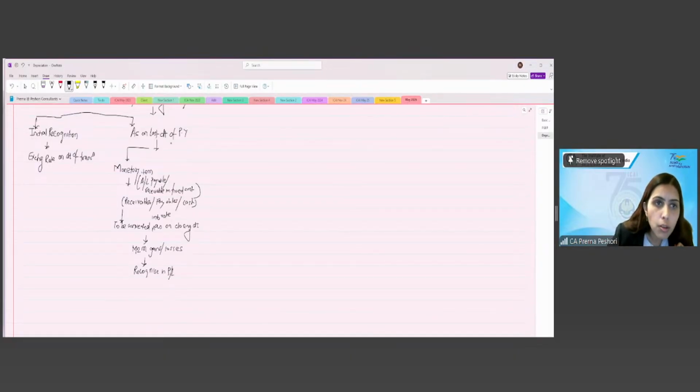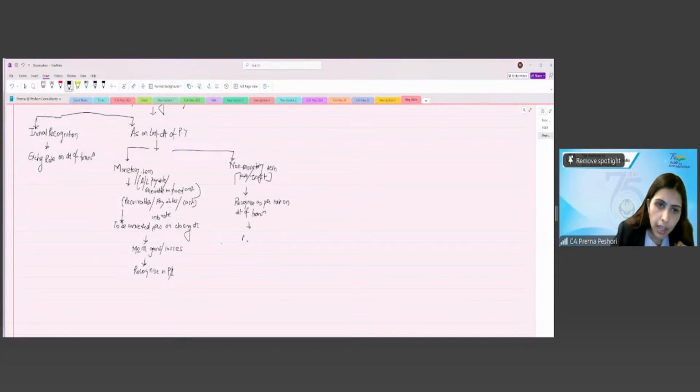As far as the non-monetary item is concerned, what will be my non-monetary examples? Fixed assets, investment, right? These are my non-monetary items. Recognize as per the rate on the date of the transaction itself.